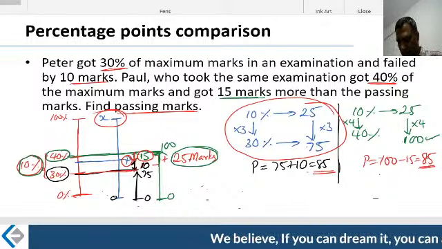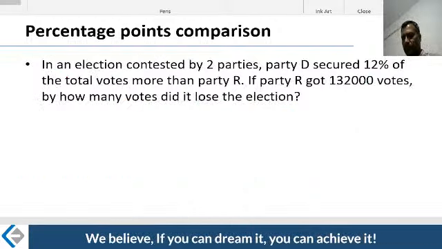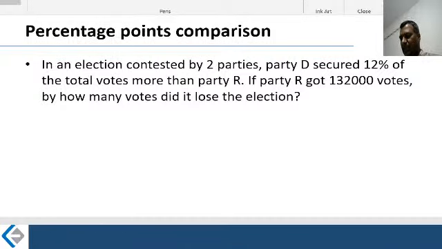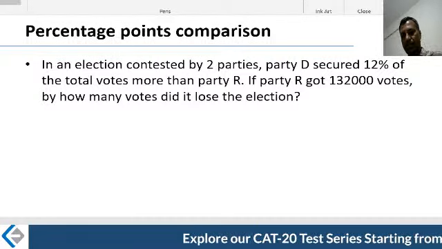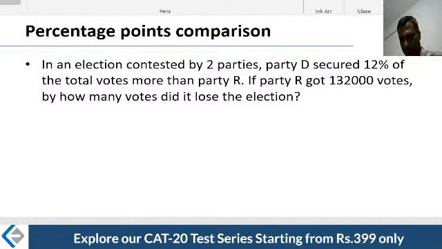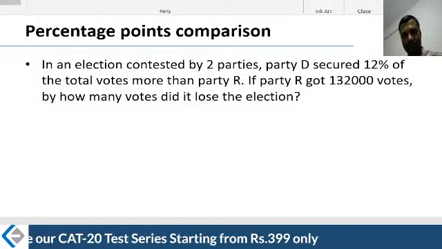Great. Let me go further. Take a look at this question. Thirty seconds of your reflection time. Think about it, quickly think about it. Same percentage point, similar concept I'm talking about.